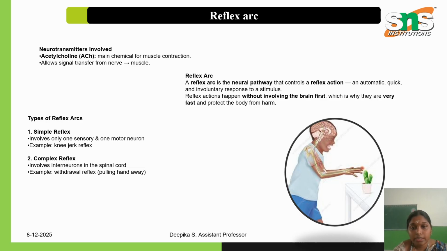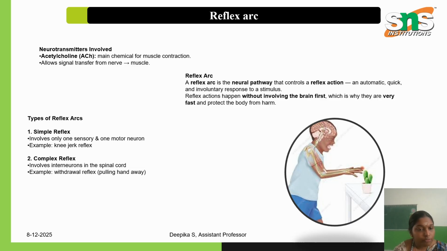It is an involuntary action. This is reflex movement, and the pathway where it happens is the reflex arc. The reflex arc doesn't give any time or space for brain consideration. Without any brain consideration, it acts on its own, like blinking our eyes, sneezing, breathing, etc.